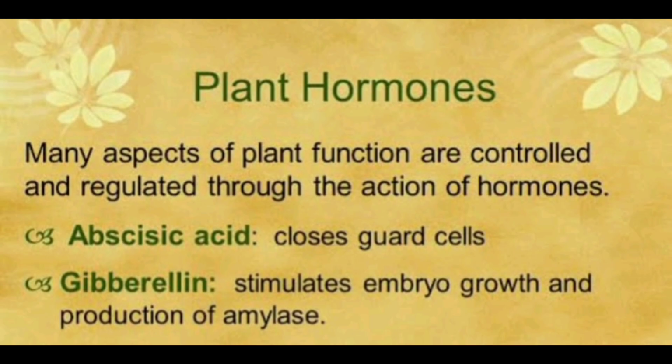What are phytohormones or plant growth substances? Phytohormones like auxins, cytokinins, gibberellins or gibberellic acid, abscisic acid, and ethylene.